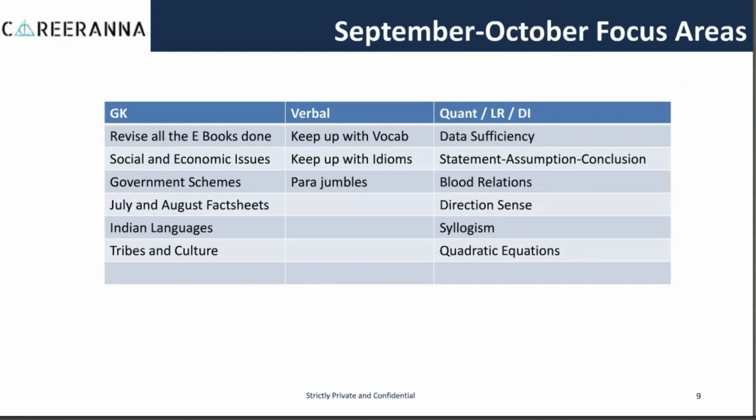Moving to the September and October time period, when it comes to GK, first of all, study and revise all the ebooks which you have studied from May till August. Once you have revised all of them, move to the social and economic issues ebook, then the government schemes ebook, then the July and August fact sheets, then the Indian languages ebook, and then the tribes and culture ebook. This will ensure that you are done with almost 90% of your GK syllabus.